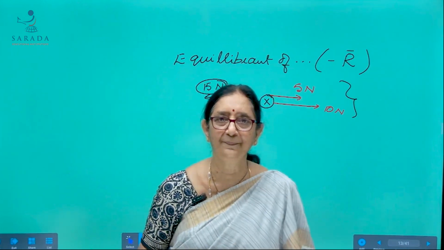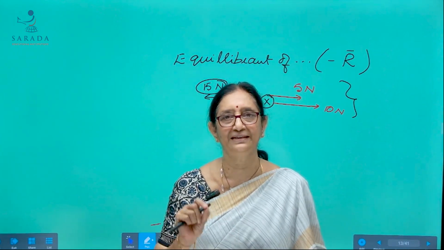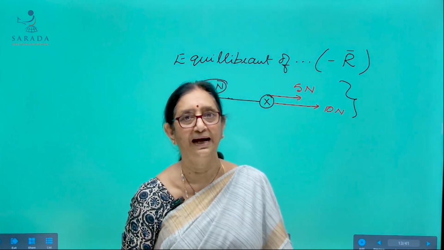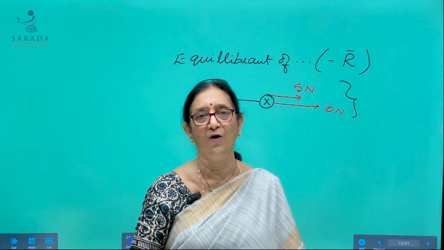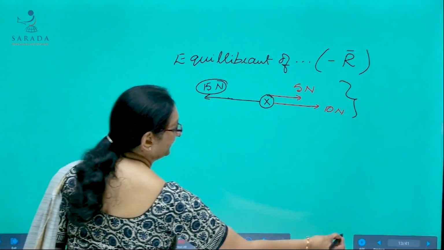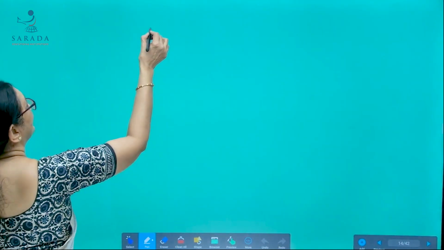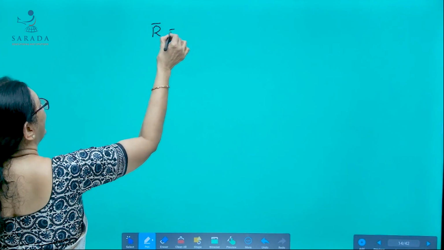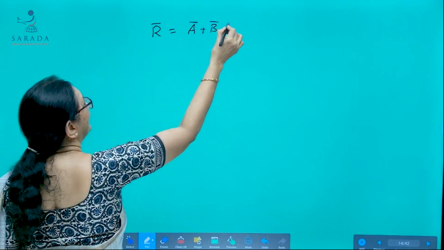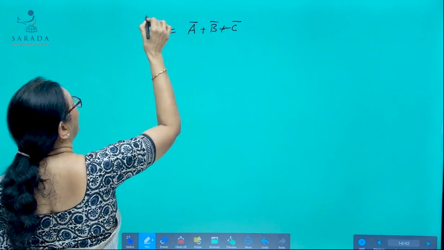So, equilibrant of number of vectors is that vector which when applied along with all the other vectors keeps the object in equilibrium. So, here suppose resultant of vectors A bar, B bar, C bar is A bar plus B bar plus C bar. Okay.